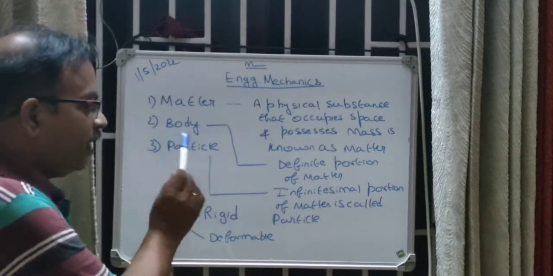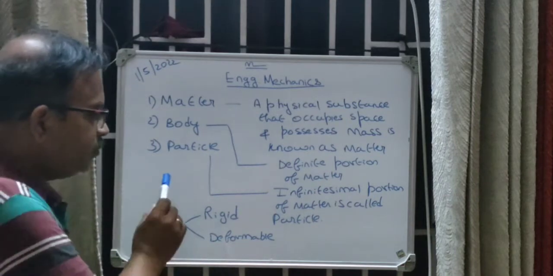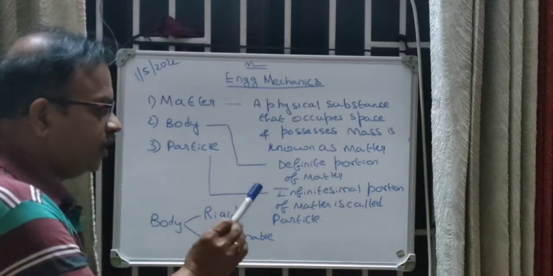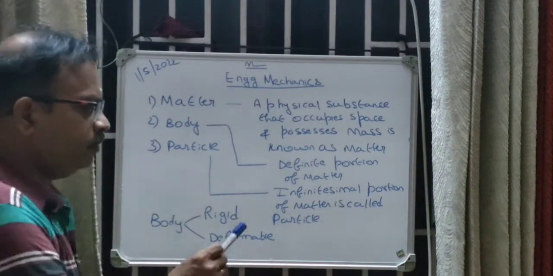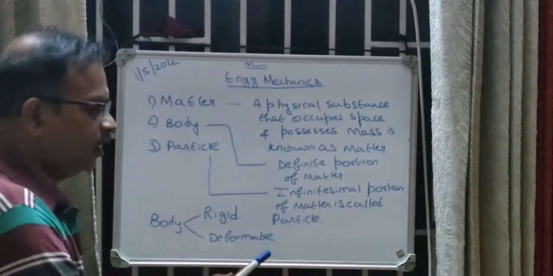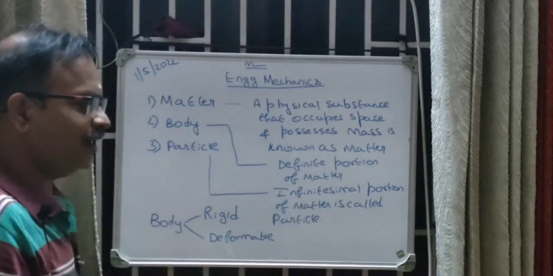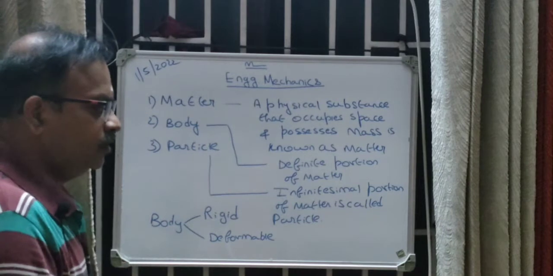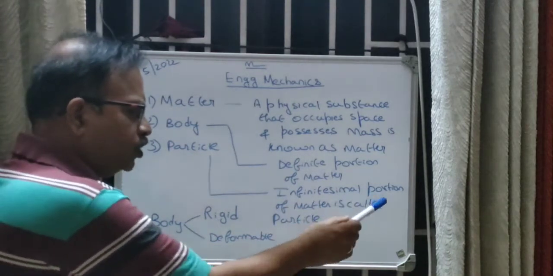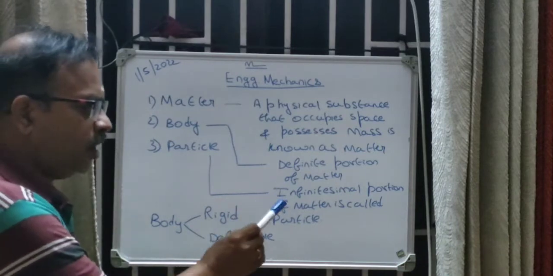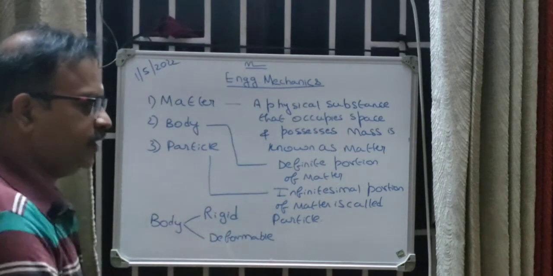The third one is particle. So what do you mean by a particle? An infinitesimal portion of a matter. What do you mean by infinitesimal portion? Infinitesimal means very small. So a very small portion of matter is called a particle.